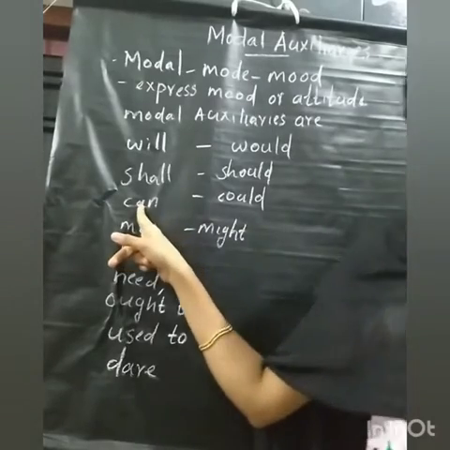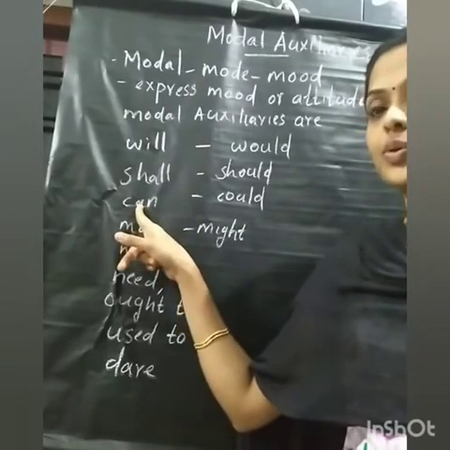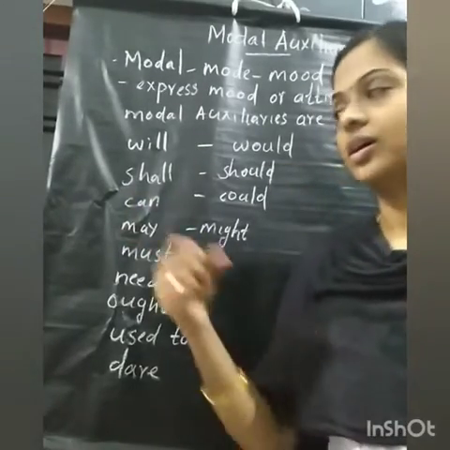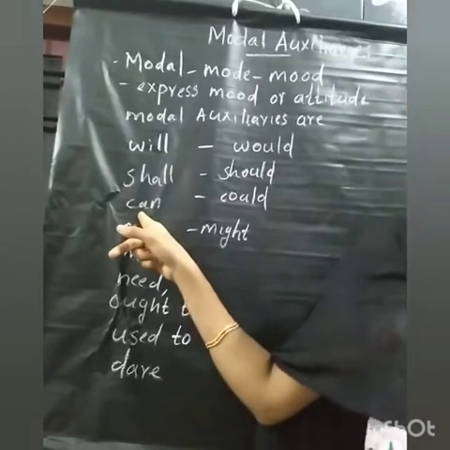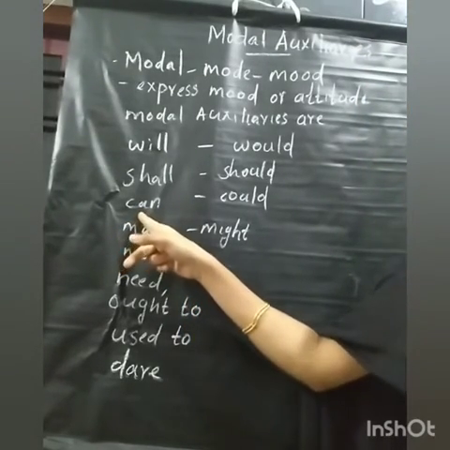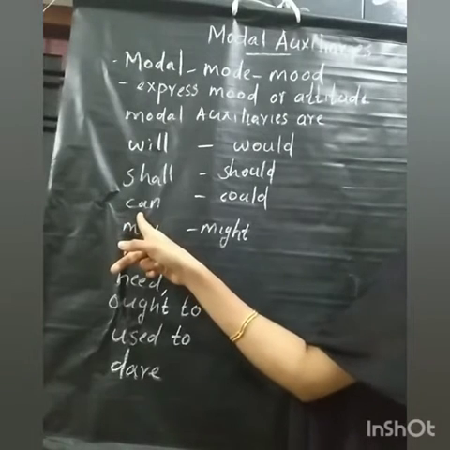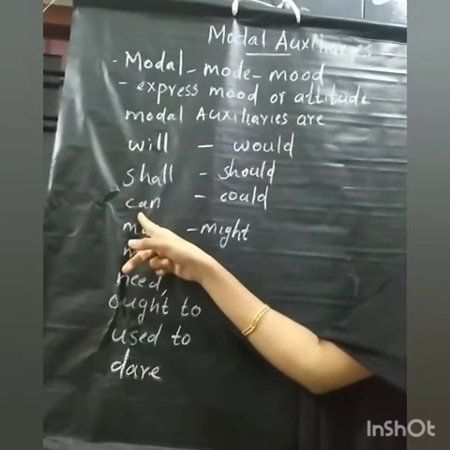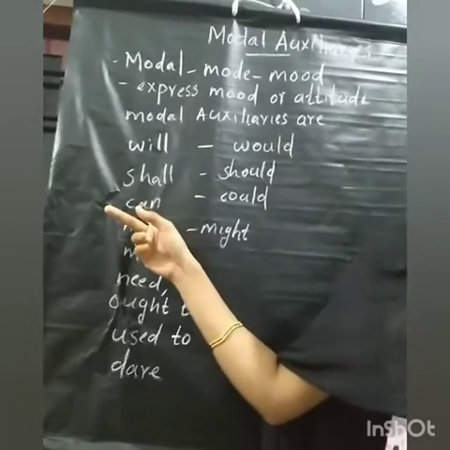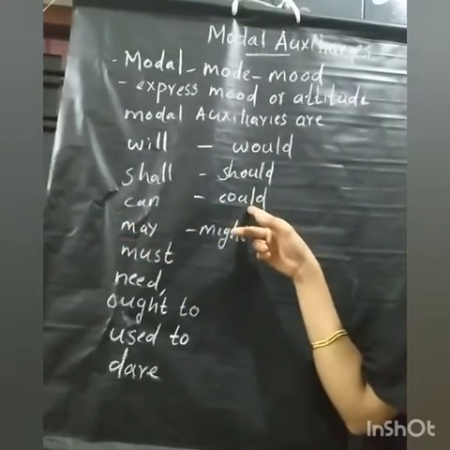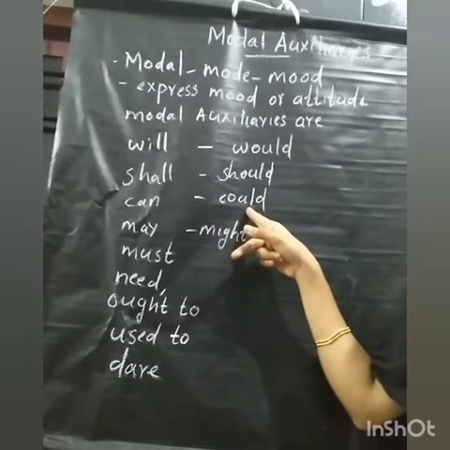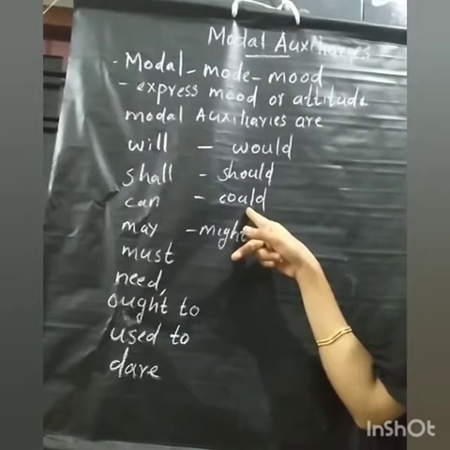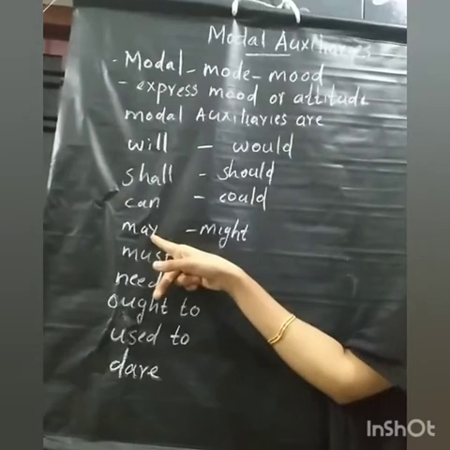Next one, can. We use can to express ability. Yes, I can do. So next, functions of can: to express request, possibility, permission. Can's past tense, could. We use could to express ability in the past, a polite question, possibility.